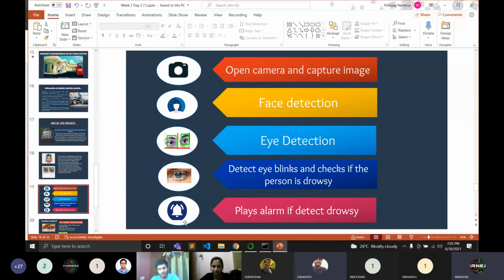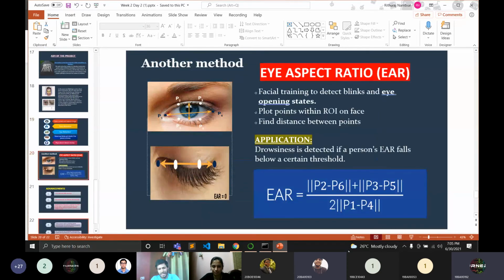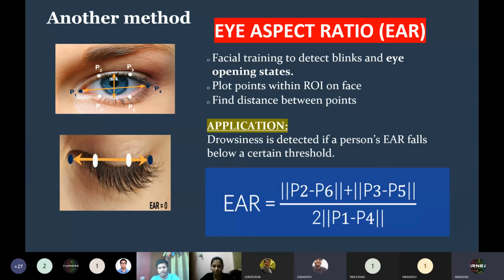Here is the same thing we just put in the PPT. Next slide. We just explained how the eye aspect ratio is calculated. You can see P2, P3, P4, P5. There is a very famous formula that comes from maths: P2 minus P6 plus P3 minus P5 upon twice of P1 minus P4. This is the eye aspect ratio. It sets some threshold value.